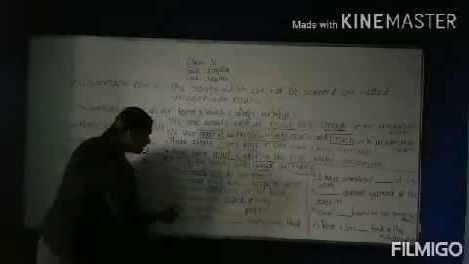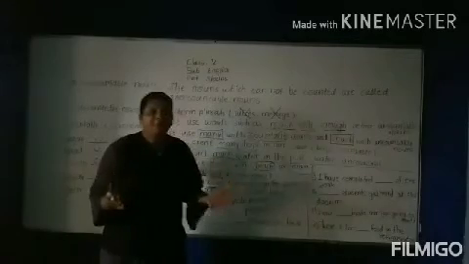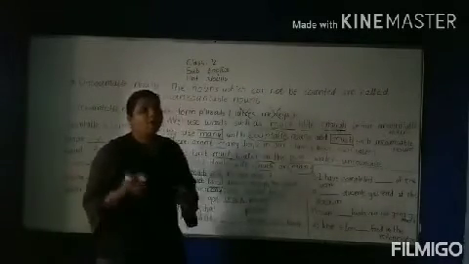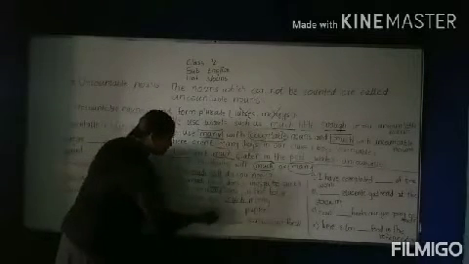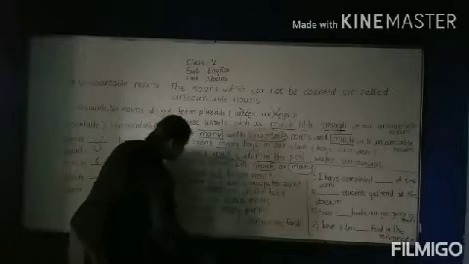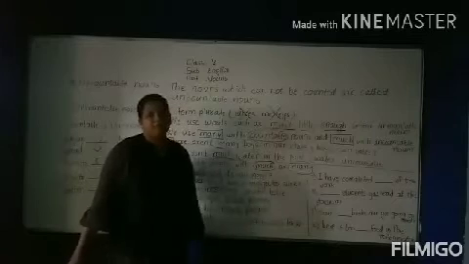Now see, this dog has dash puppies. Can we count puppies? Yes, puppies we can count. So what will we write here? Many. So what have we written here? This dog has many puppies.